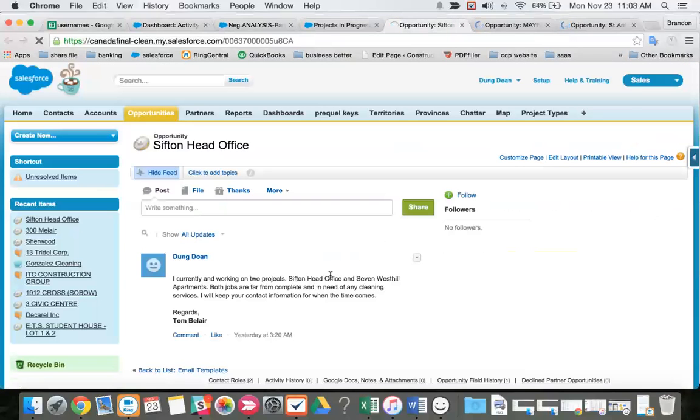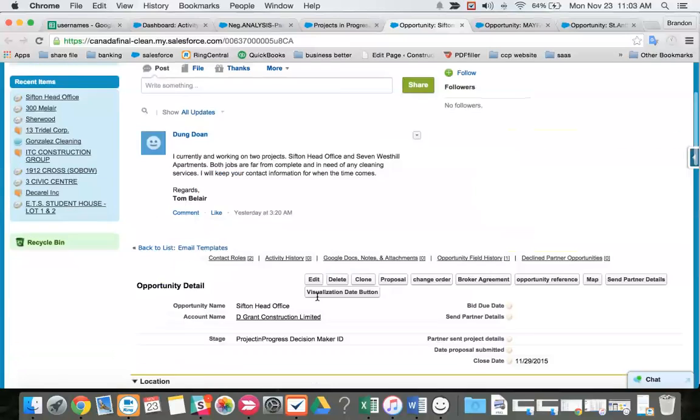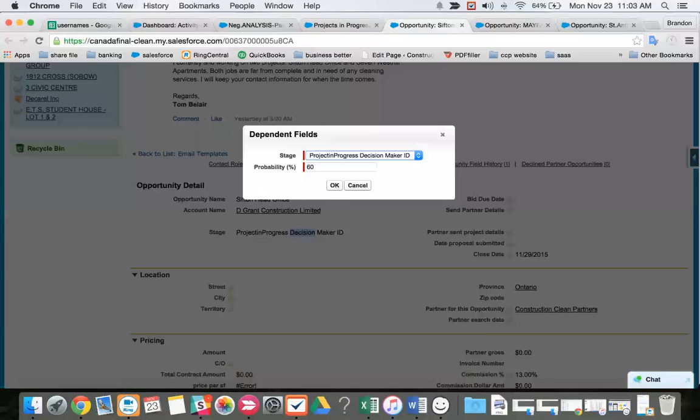So I'm currently working on 2 projects. Both are far from being complete. Stifton and Stephen Westhill, both are far from complete. So since Tom is telling us that he's working on these projects, he's not telling us to contact someone else to go to negotiations.